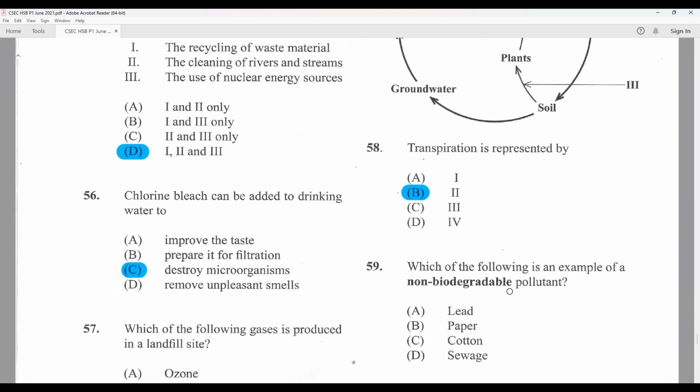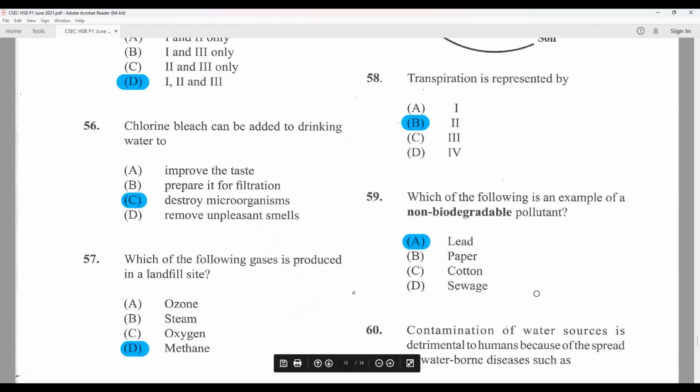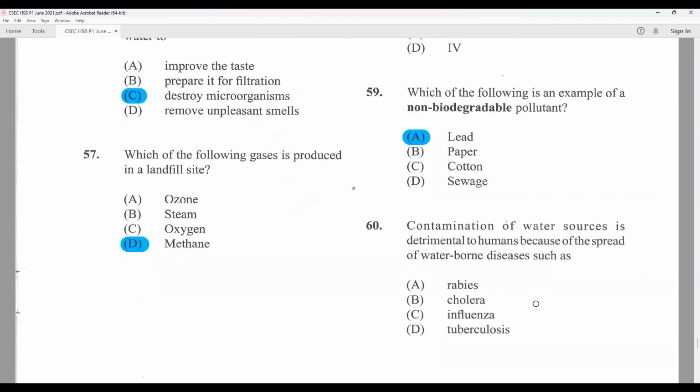Which of the following is an example of a non-biodegradable pollutant? That would have to be lead. Paper, cotton, and sewage can all be broken down by living organisms. Contamination of water sources is detrimental to humans because of the spread of waterborne diseases such as cholera.